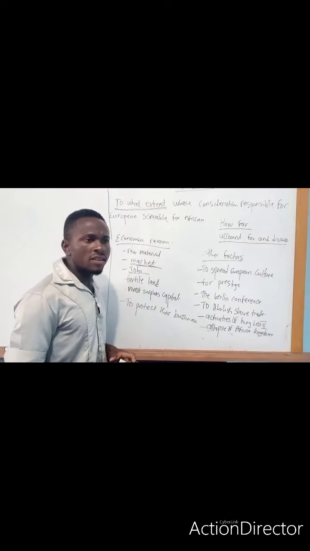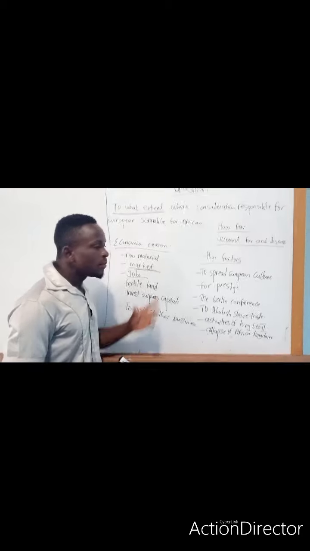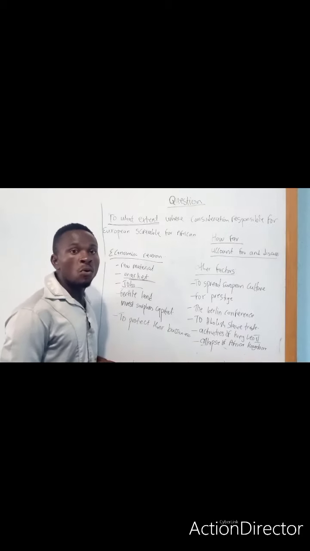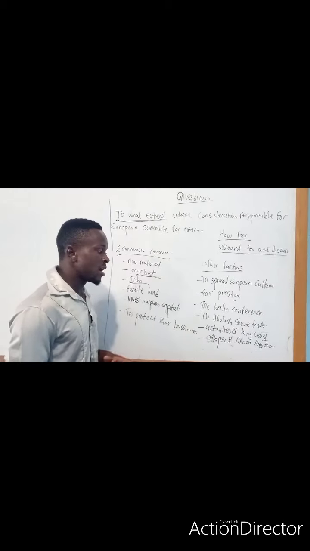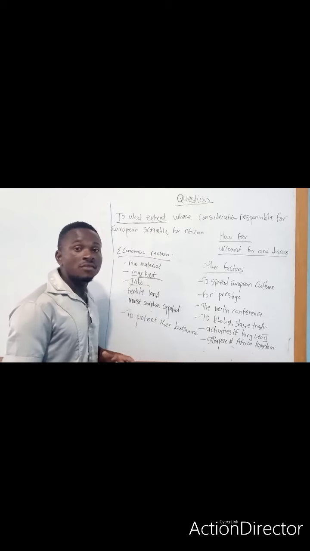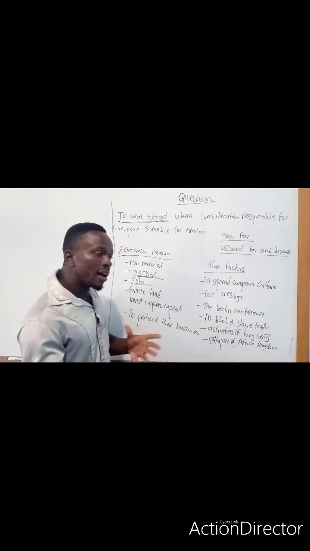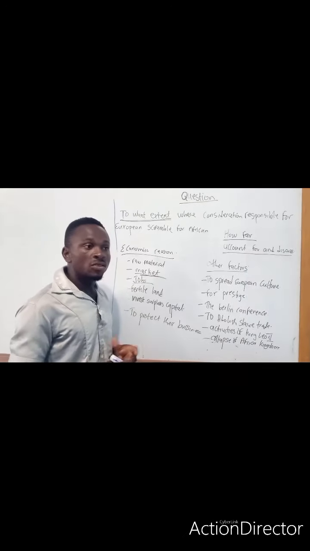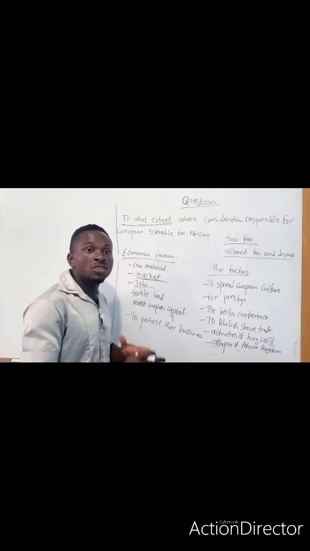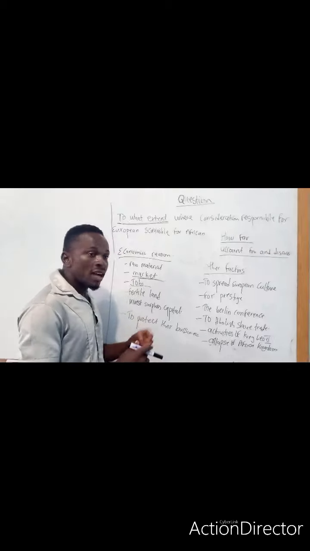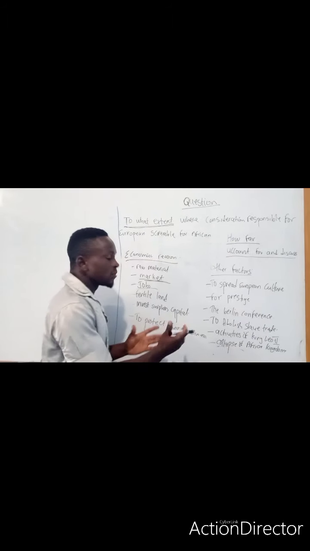The role of Berlin West African Conference also influenced the scramble for Africa. Now, the Berlin West African Conference, in some of its principles, made the scramble for Africa, and it made European powers to come to Africa to scramble for Africa. And we also talk about the abolition of slavery and slave trade. It was a social factor. This social factor helped to carry the European powers from Europe to Africa. This was as a result of the external form of slavery and slave trade. They saw that slavery and slave trade was unprofitable, legitimate trade was the best, and they came to Africa in order to do what? To abolish slavery and slave trade, which was first of all an internal factor before the external factor of slave trade.